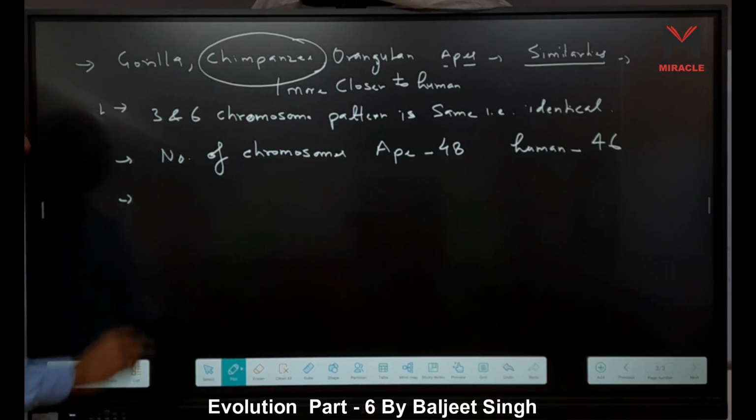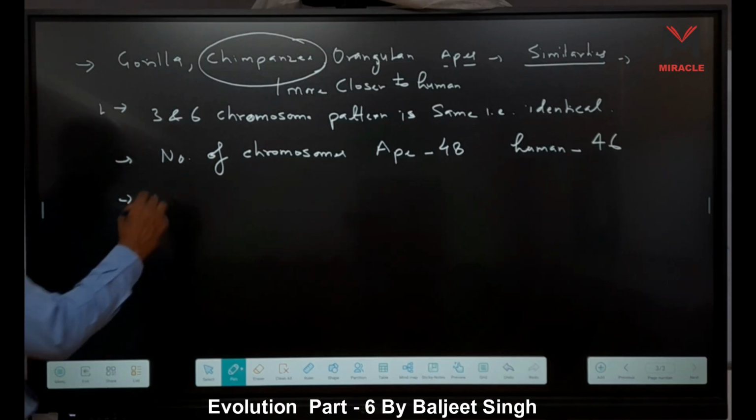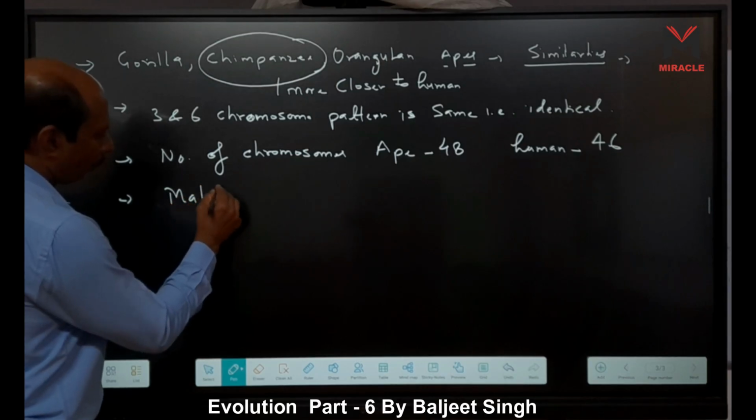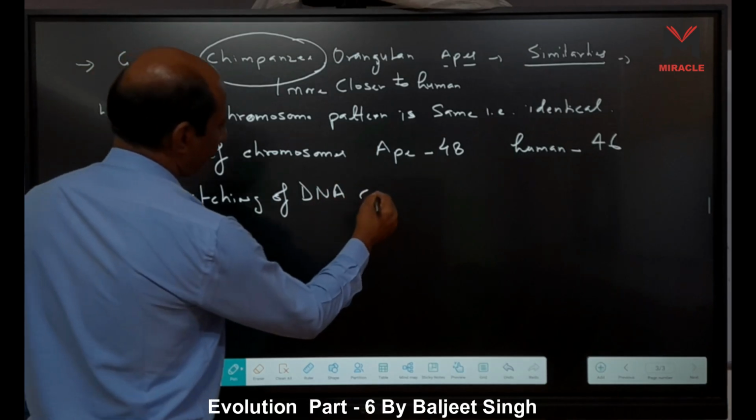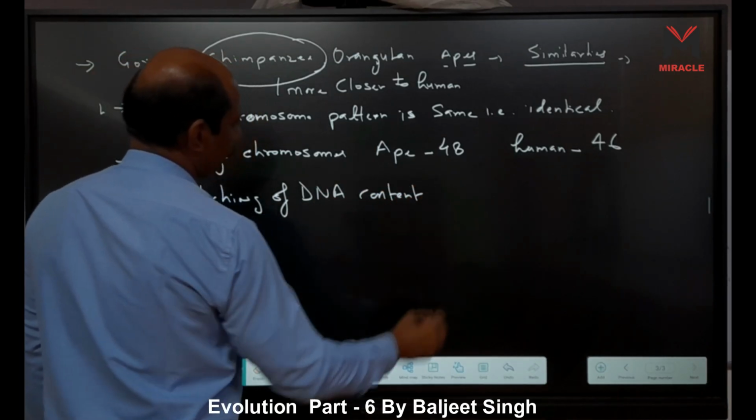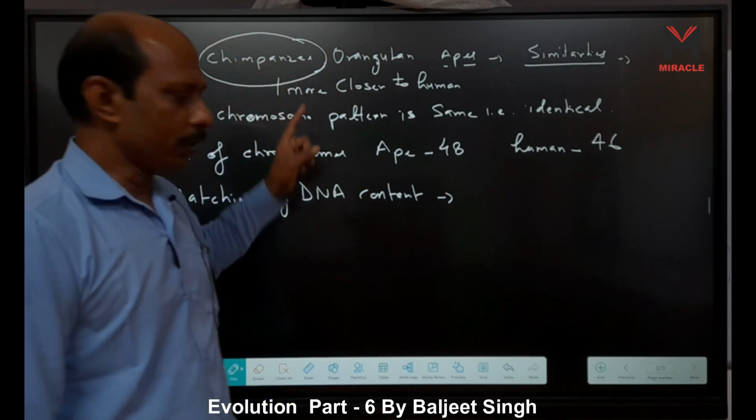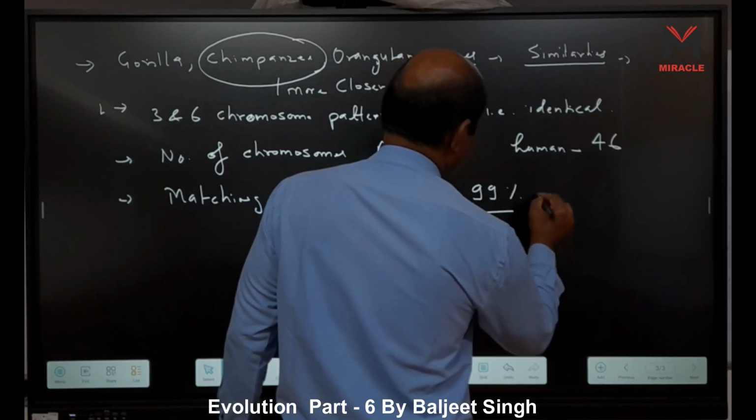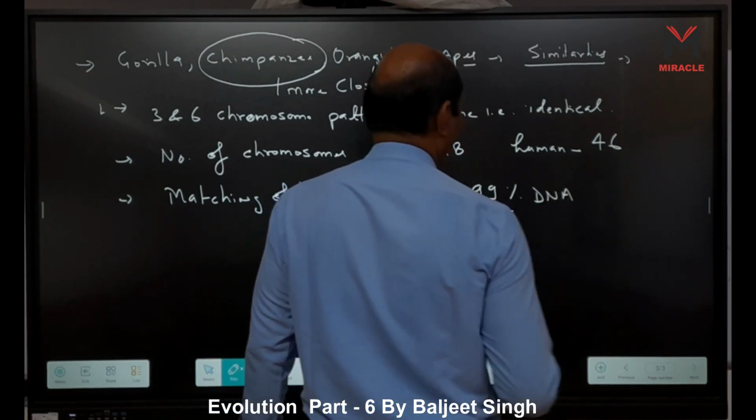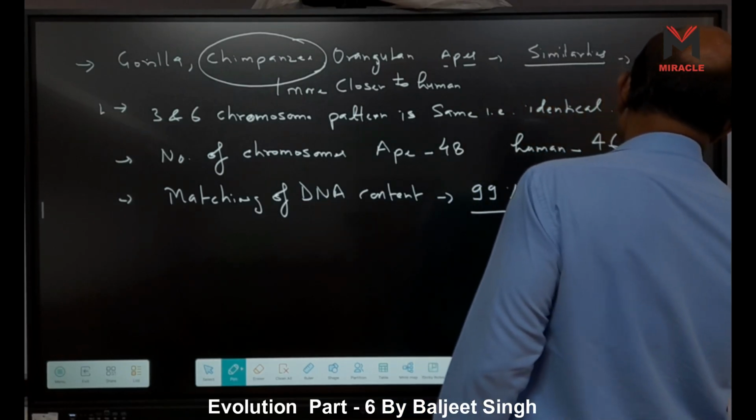Third, if we consider the DNA content matching, so when we consider the matching of DNA content, look here, chimpanzee is maximum closer to us. Why? Because 99% DNA is exact as human DNA.